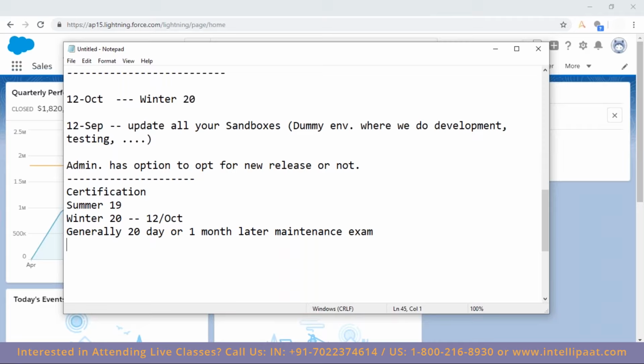Safe to say, that's why there are fewer questions. Those questions would be only about what new enhancements happened in that release. They will not ask, for example, what is the database of Salesforce. They will not ask this kind of question.